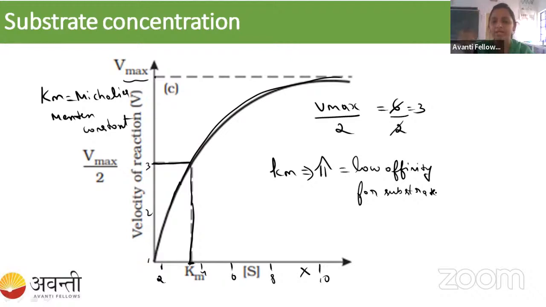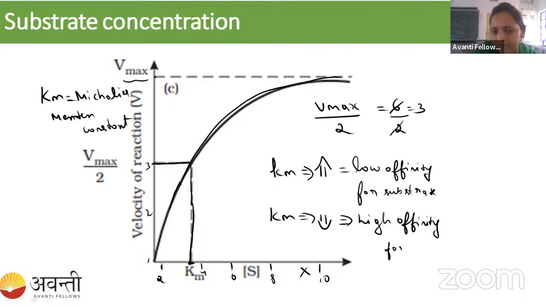For example, if you take the maltase enzyme or the amylase enzyme, if amylase is going to break down the starch, it must have a low Km value. If it has a high Km value, it has low affinity for that substrate. So if it has a low Km value, it has high affinity for the substrate.